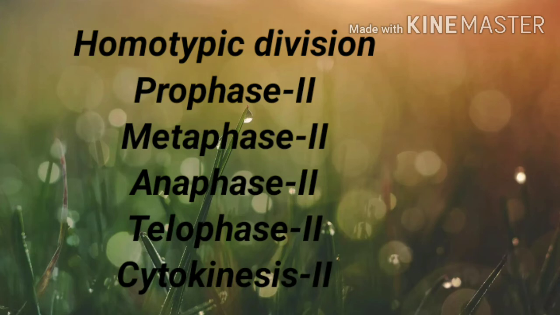Here there is a slight difference in this homotypic division. The 2 haploid cells, which are called parental cells in this cell division, will produce the same number of chromosomes in the daughter cells also. So it is called homotypic. It also consists of 5 stages: prophase 2, metaphase 2, anaphase 2, telophase 2 and cytokinesis 2. This is the second part of cell division in meiosis.